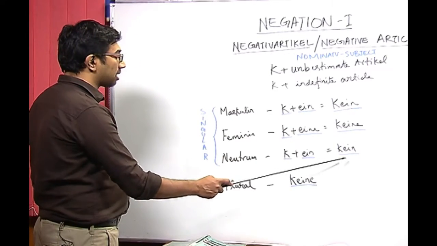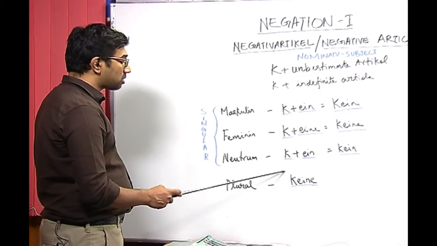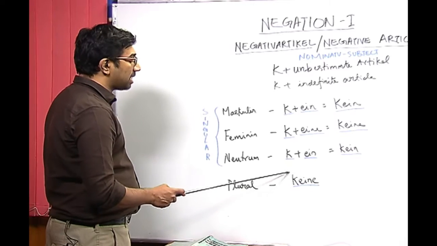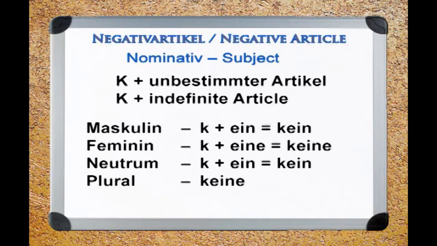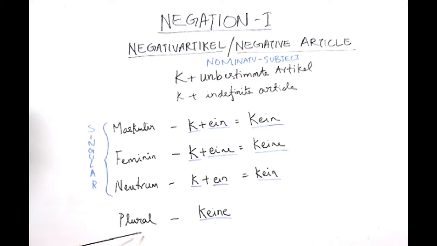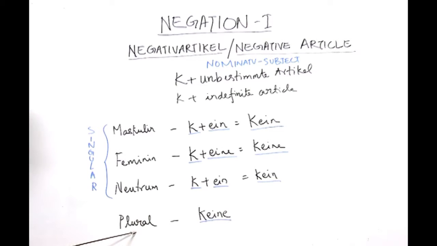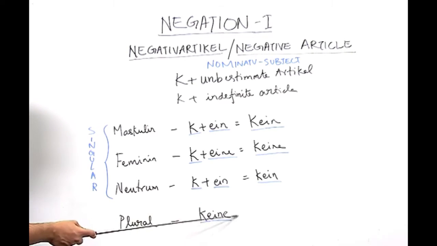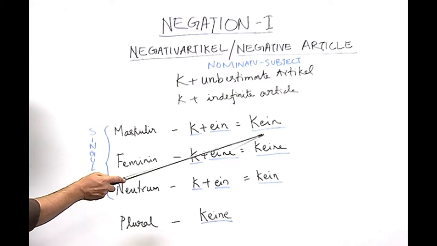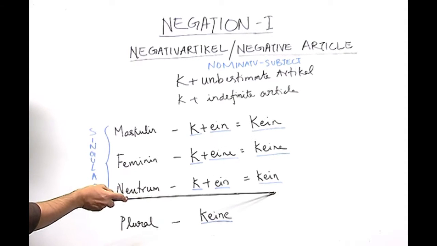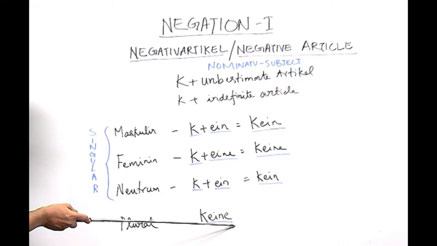However, if you see, there is keine here, which is in the plural category. But if you remember, there is no indefinite article for plural. However, in the case of negation, there is a negative article for plural which is called keine. So, we have here two kein, if you see, and two keine.